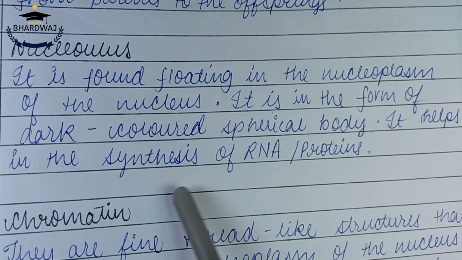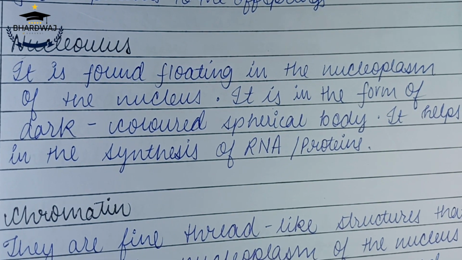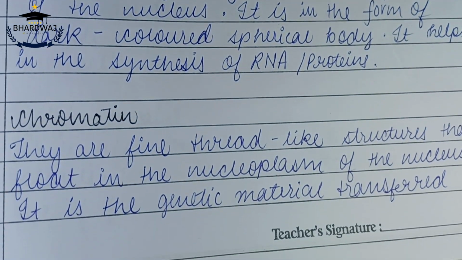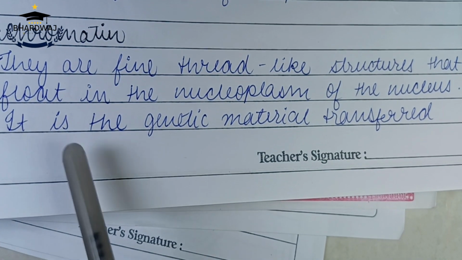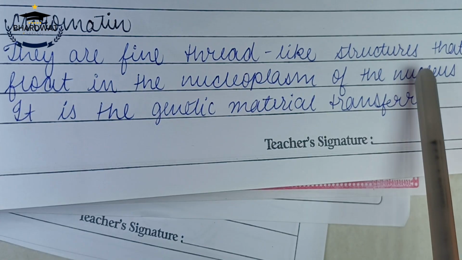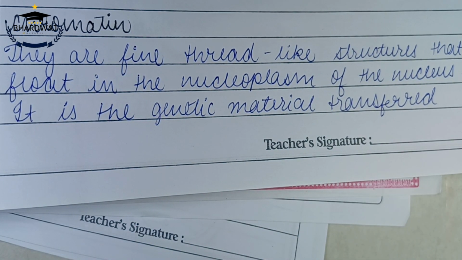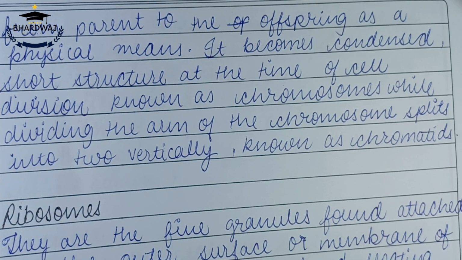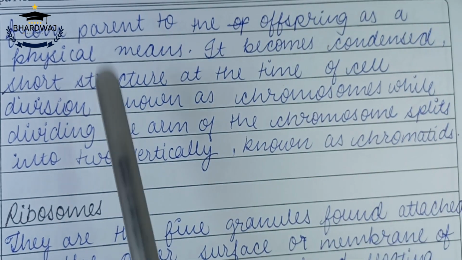It helps in the synthesis of proteins and RNA. RNA means ribonucleic acid. Now let's talk about chromatin, which is the genetic material. Chromatin is a fine thread-like structure that floats in the nucleoplasm of the nucleus. It is the genetic material of the cell. So chromatin is the material which is to be transferred from parents to the offspring.